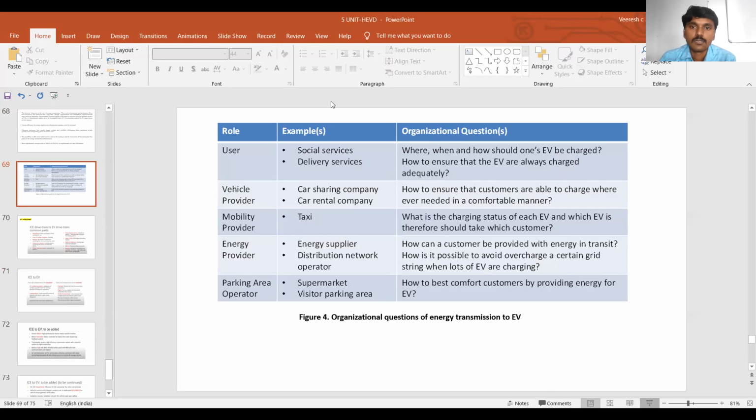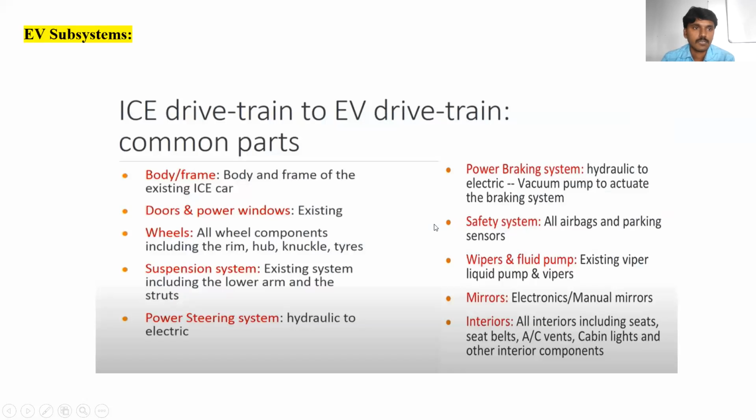Yes, this is the last topic, EV subsystems. This is the last topic in the 5th unit, that is, in the 5th chapter, EV subsystems. Clear? So already we have discussed this point, electric vehicle subsystems. We have discussed each and every part: the motor, the IC engine, the power modulator, the battery, and a power electronic converter. Clear? So all these are the subsystems of the electric vehicle.